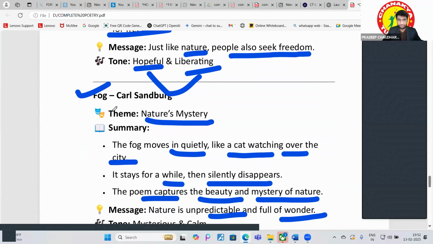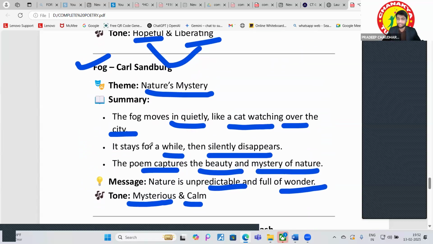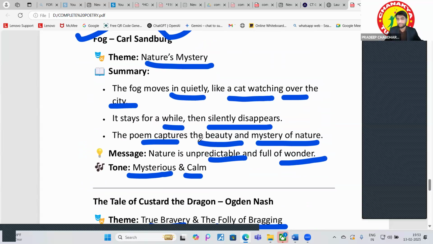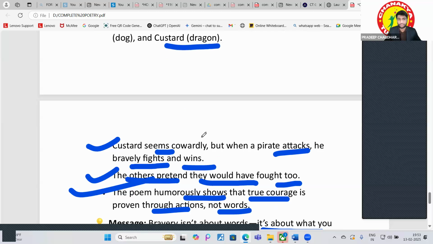Fog, Carl Sandburg. Okay, so what is the theme of this? Nature's mystery. The fog moves in quietly like a cat watching over the city. After that, it stays for a while, then silently disappears. The poem captures the beauty and mystery of nature. What is the message from this? Nature is unpredictable and full of wonders. Tone, mysterious and calm. Okay, so these are the things.